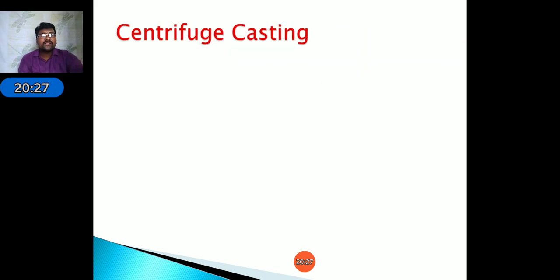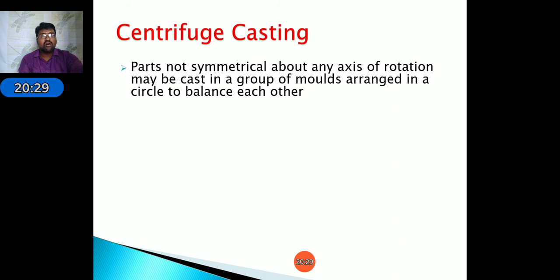Next, coming to centrifuge casting. It is the last type of this special casting process, in which parts not symmetrical about any axis of rotation may be cast in this group of molds. In the previous two cases, the casting is symmetrical, like a gear or cylinder, but in centrifuge casting, it is not symmetrical. We have to prepare small circular objects, creating the mold cavities in a circular way.